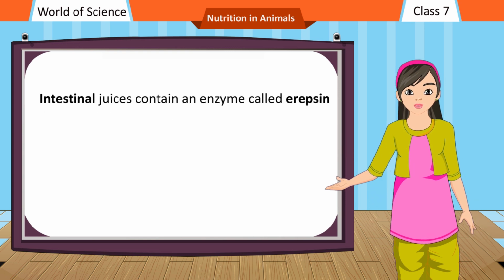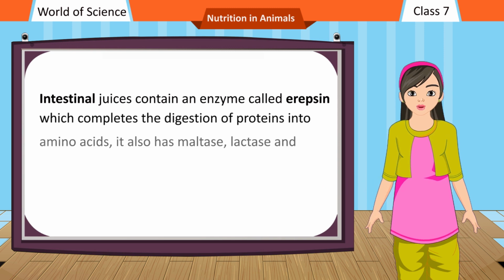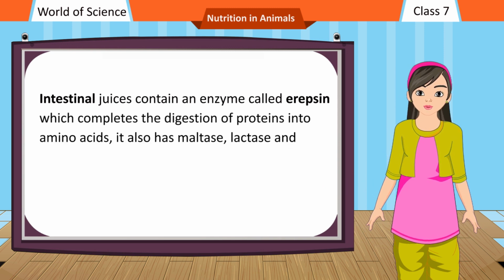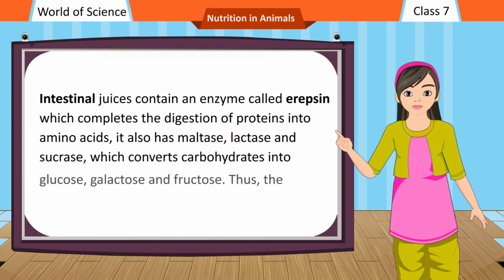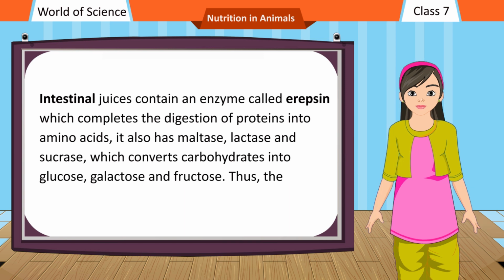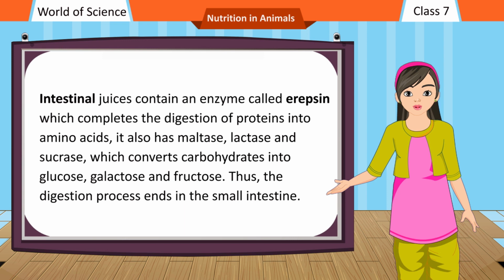Intestinal juices contain an enzyme called erepsin, which completes the digestion of proteins into amino acids. It also has maltase, lactase and sucrase, which convert carbohydrates into glucose, galactose and fructose. Thus, the digestion process ends in the small intestine.